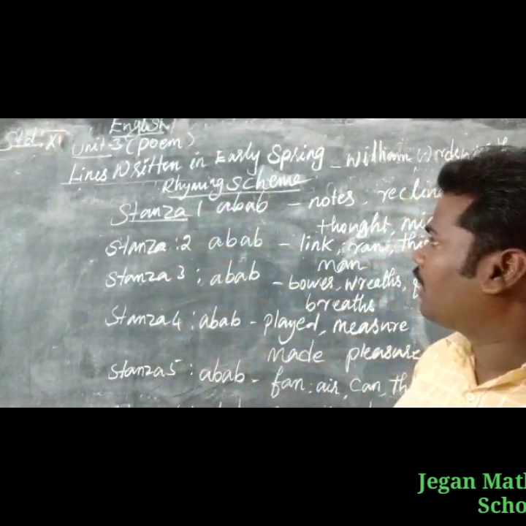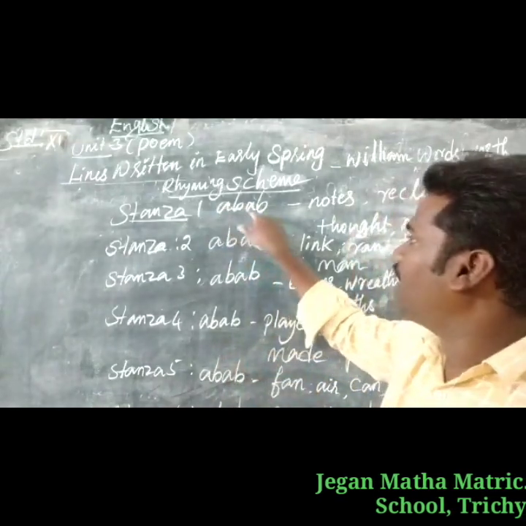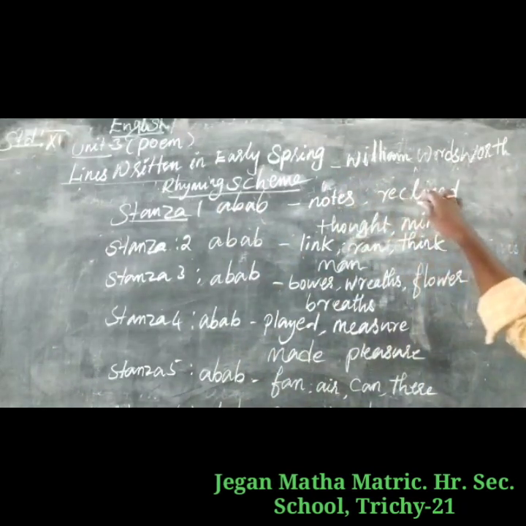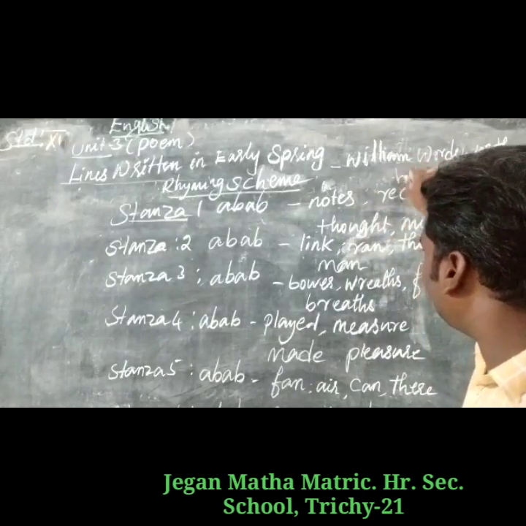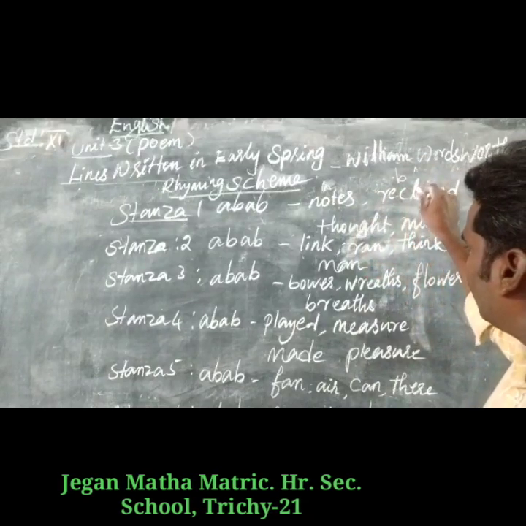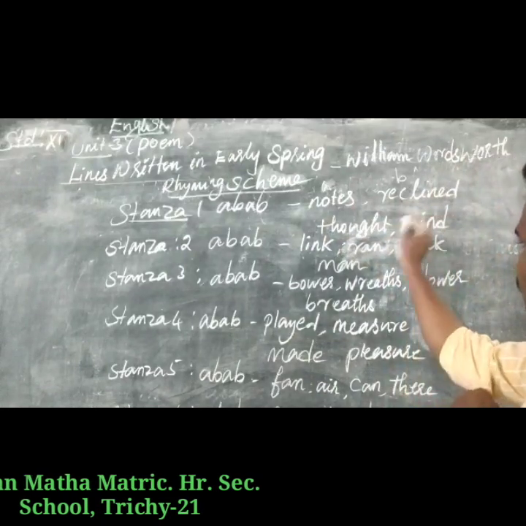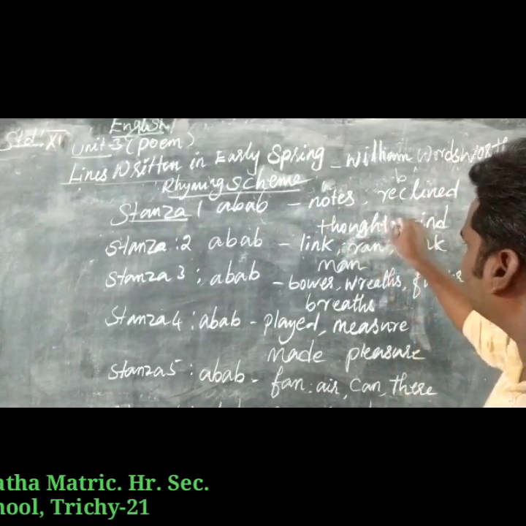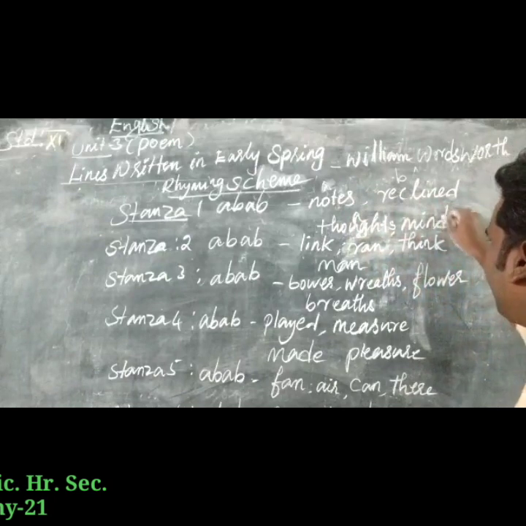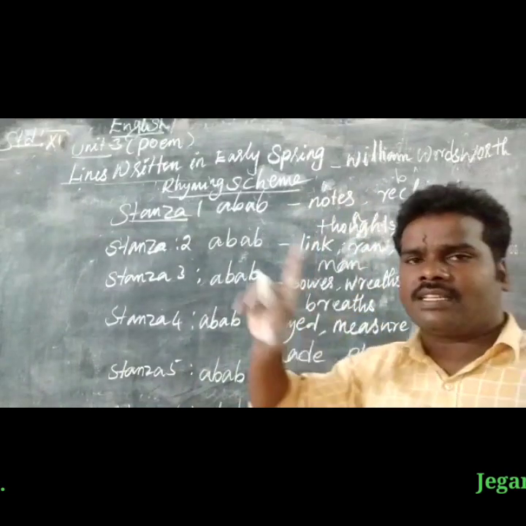Stanza 1, rhyming scheme A, B, A, B. Notes A, reclined B, thoughts A, mind B. So A, B, A, B, the first stanza rhyming scheme.